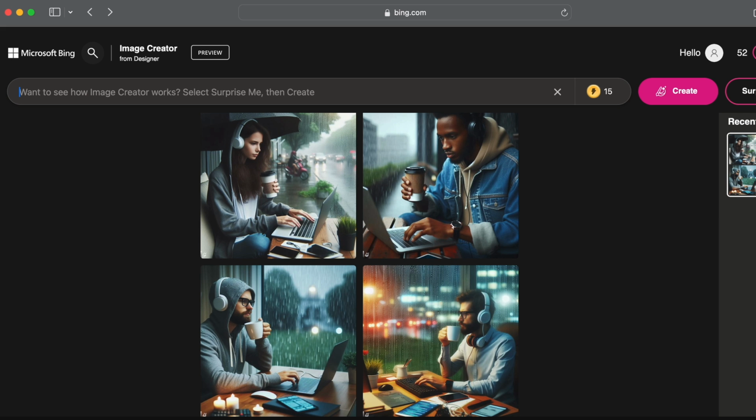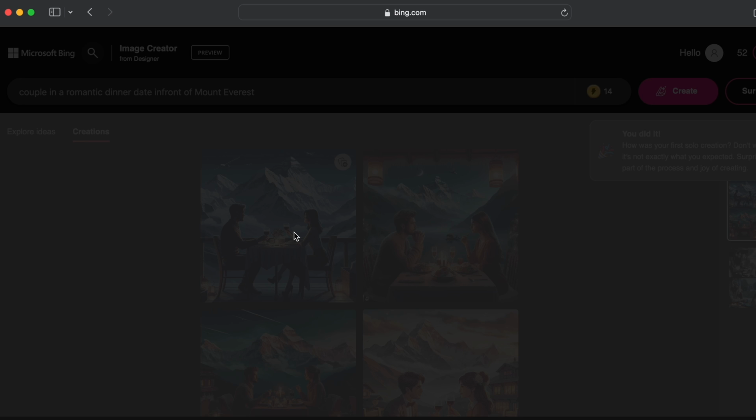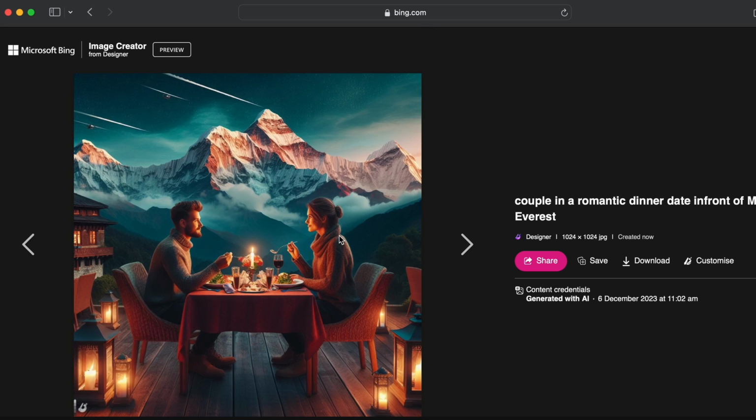So let me just try another prompt, something like couple in a romantic dinner date in front of Mount Everest. And let me just click enter, so create. So here you can see, this has created these images.